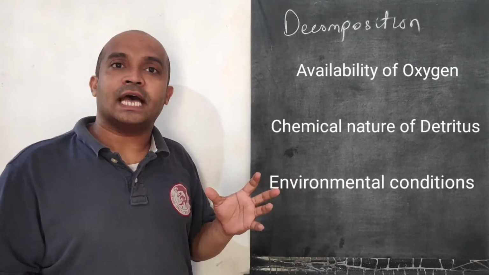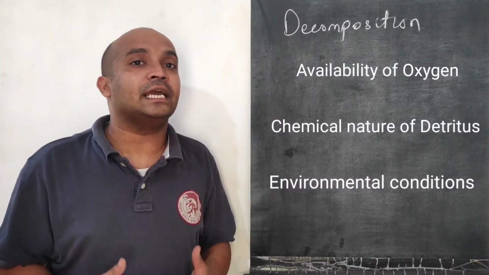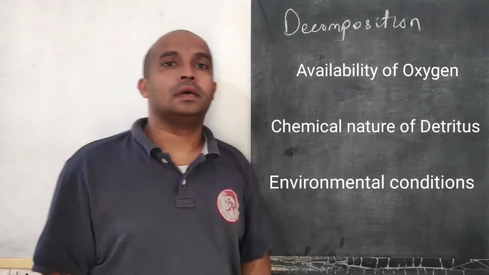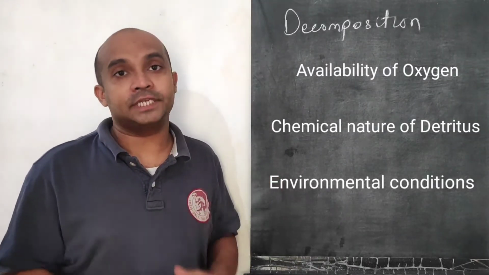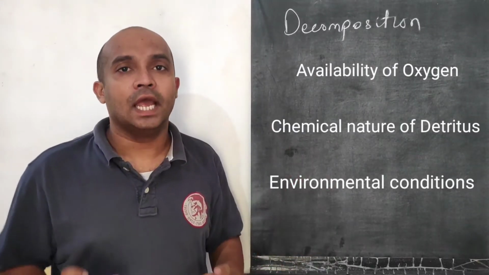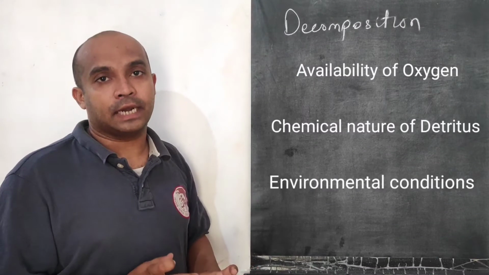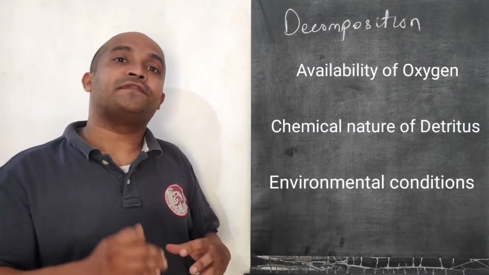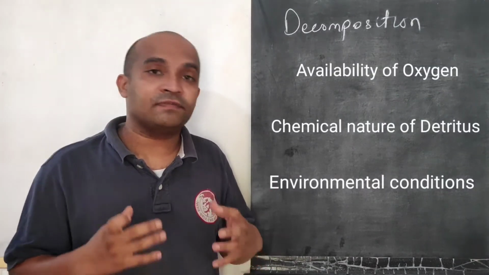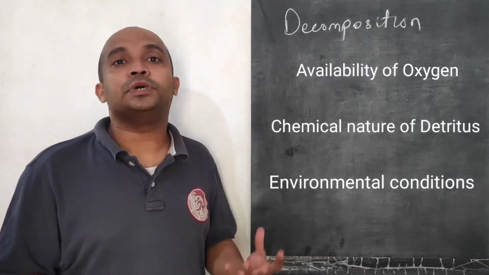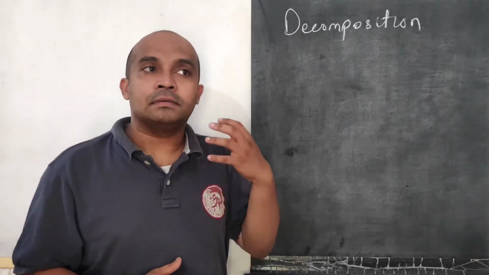Understood? Now let's talk about what kind of chemicals are there in the detritus which is undergoing decomposition. If the detritus has nitrogen and water soluble sugars, then it will be easily decomposed. But if it has lignin and chitin like substances, then it will be very difficult to decompose, right? So lignin and chitin don't get decomposed very easily. So it depends on the chemicals whether decomposition will occur faster or at a slower rate. Again, climatic conditions: if temperature is warmer and the environment is moist, then decomposition will be encouraged. Here decomposition will occur at a better rate.